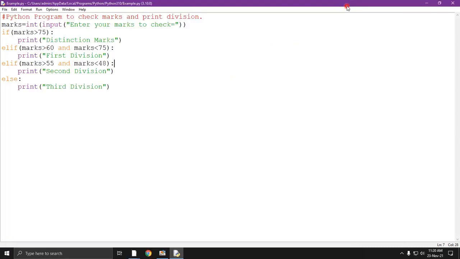So this is how we have created a simple marksheet program using the if, elif statements. So this is enough for today's session.